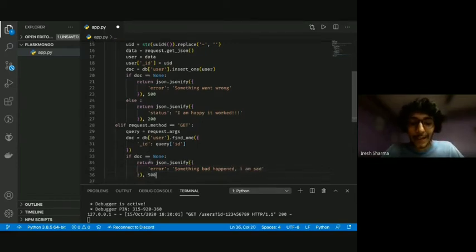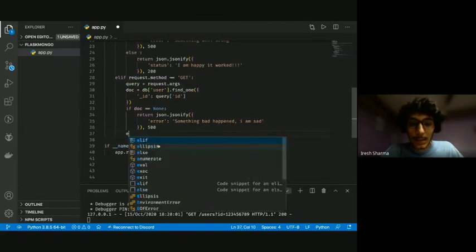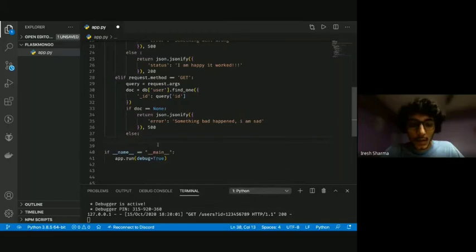And we're going to send a 500 to this because it's a server-side error. And let's do an else statement where we're going to return the actual data that we have. So json.jsonify, and actually, I don't need to do that. So I can just json.jsonify and I can send the doc itself. And we can send 200 here if I'm not wrong.